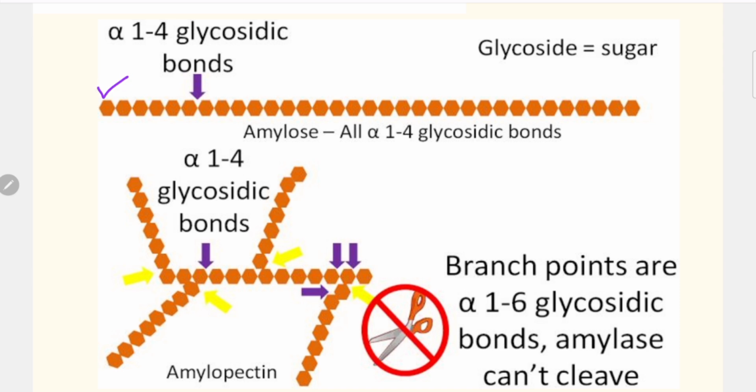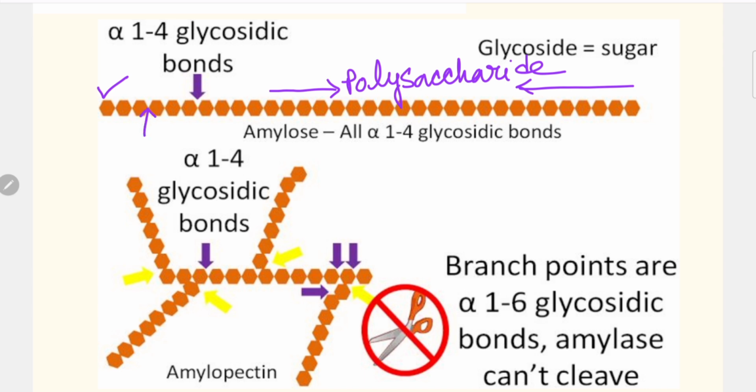This one is a long chain of carbohydrates, and this is named as polysaccharide. And they all are attached with alpha 1,4 glycosidic bond. And this molecule is named as amylose.